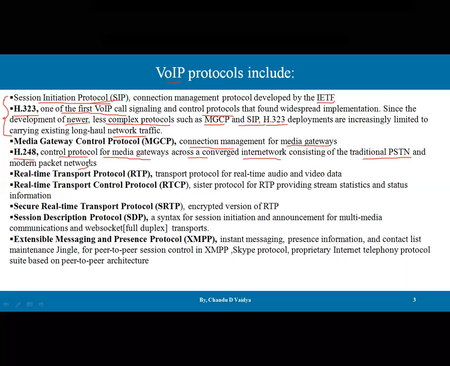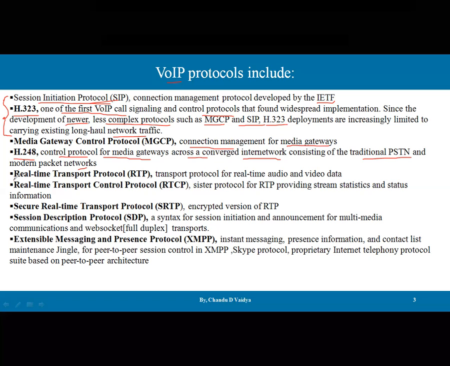Because in IP, a random path can be chosen. But for VoIP, we have to fix it. We have to set up the connection, like circuit switching, packet switching, message switching. So PSTN networks and ISDN networks are going to be involved.